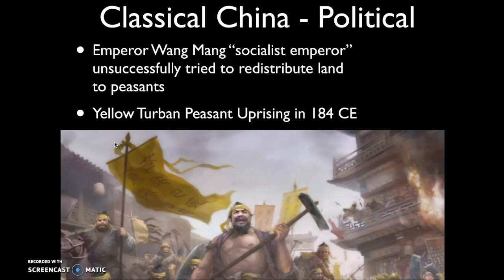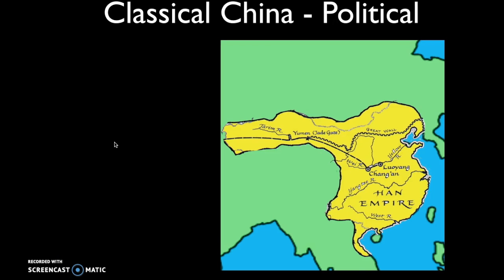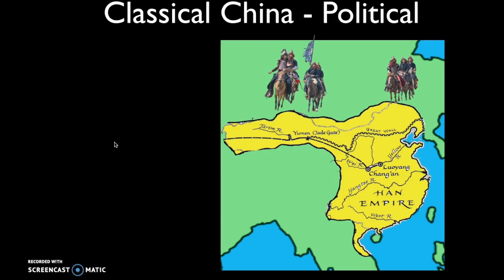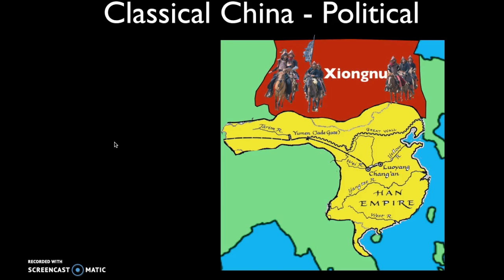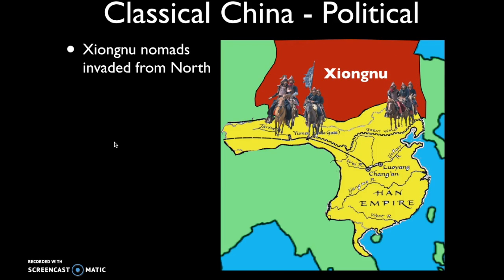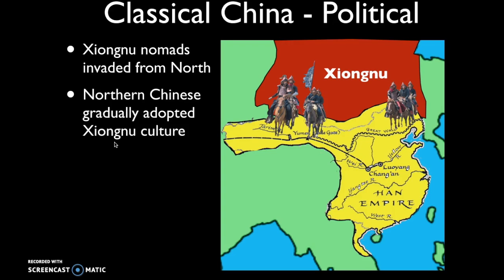It's these internal threats that ultimately create weakness, which eventually is going to lead to the fall and collapse, which occurs as a result of external invasion. And who were the Chinese always worried about invading? Their northern neighbors, the Xiongnu. So in the 3rd century CE, the Xiongnu are going to invade from the north.